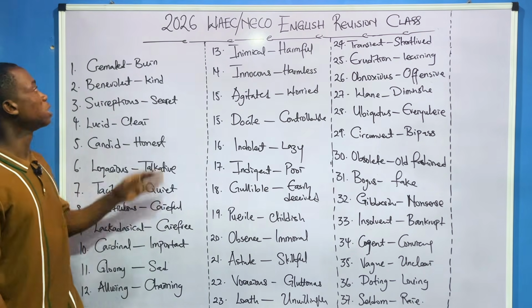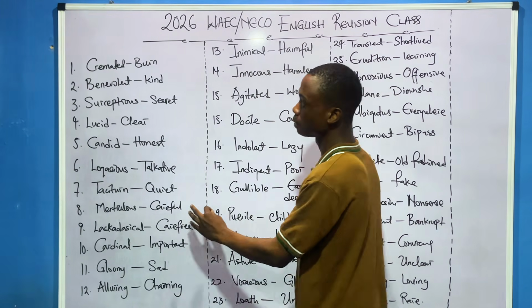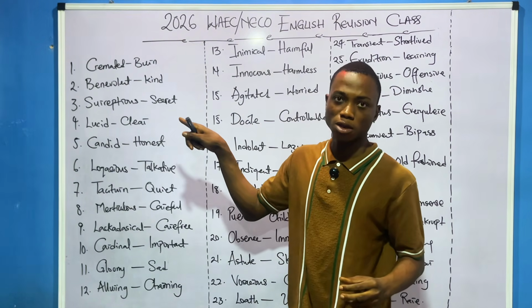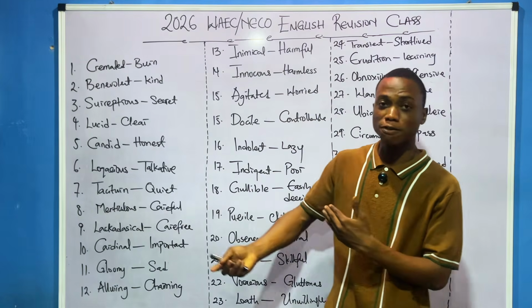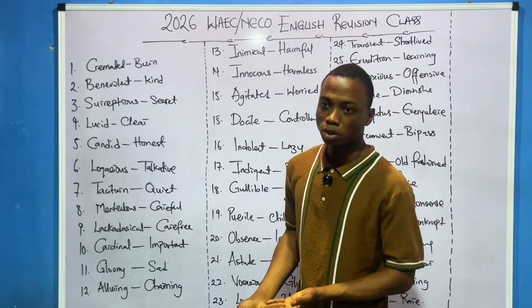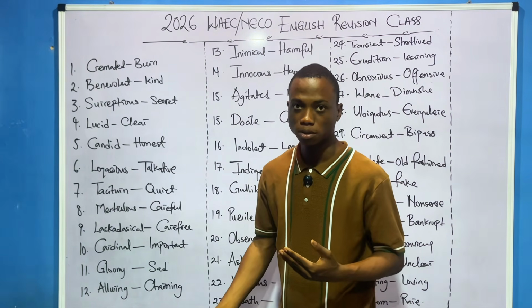It's not hard. So now the first one, I'm going to explain it, because you might not see it exactly the way it is here. But when I explain it, in case you see it, you'll be able to remember from my explanation. So the first one is cremated. Cremated means to burn. So for example, they'll say, okay, the man's body was cremated for his funeral.